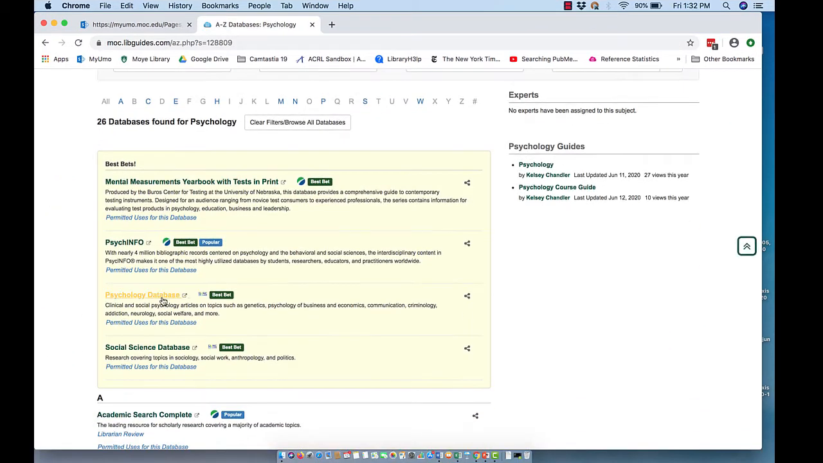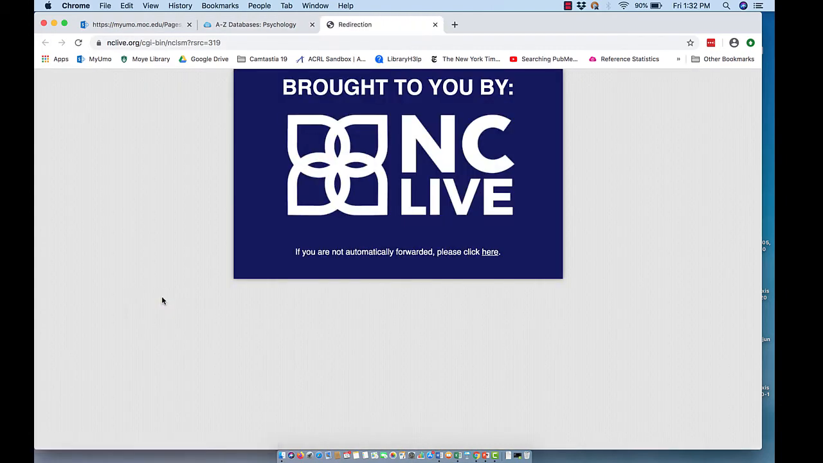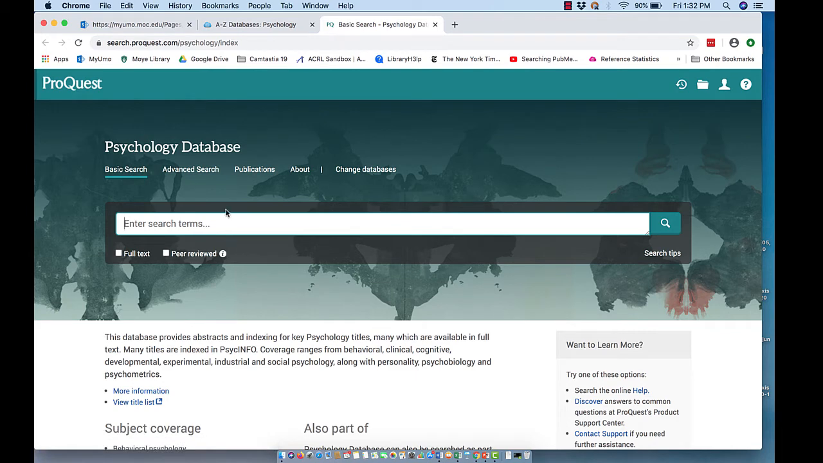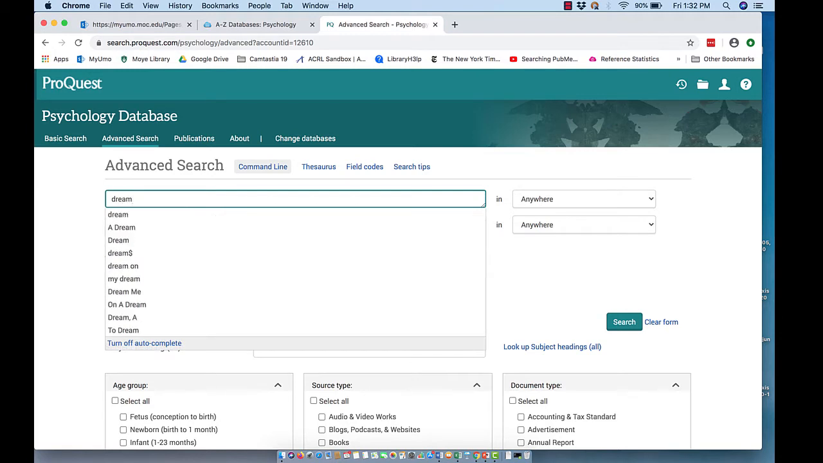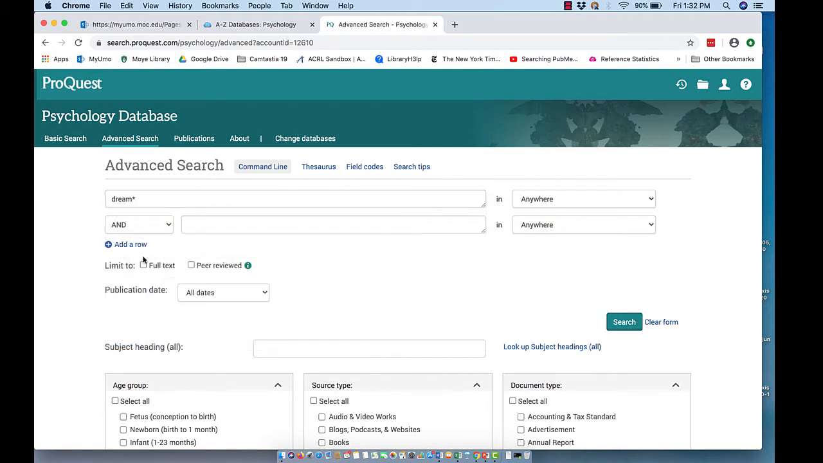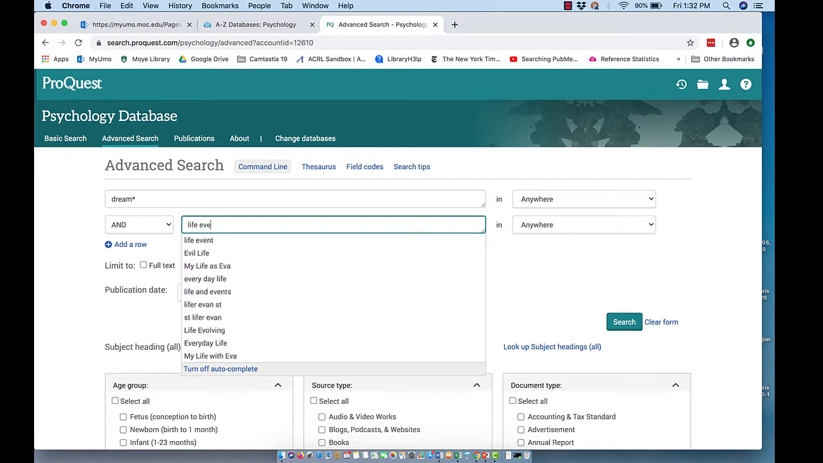And let's go to psychology database. This is a different vendor's database. So again, I want to go to advanced search. Let's do dreams with the asterisk, or dream with the asterisk, life events.